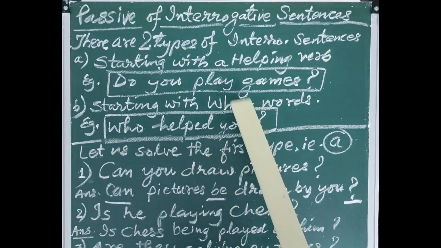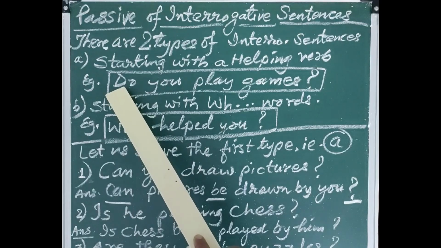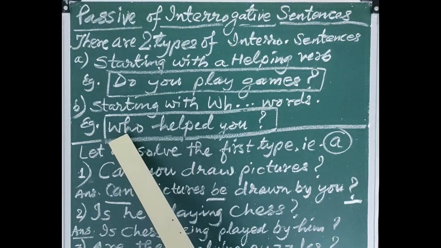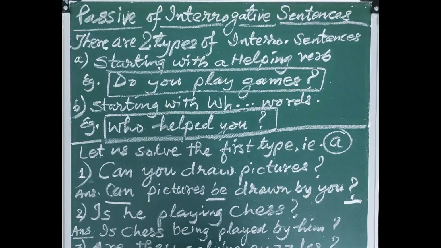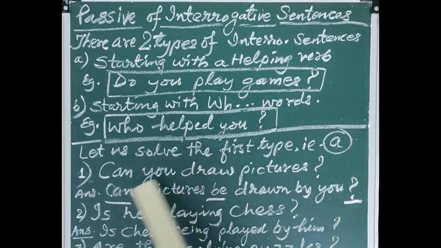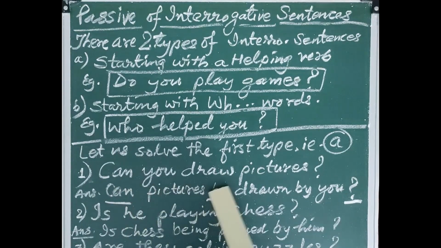We will know how we can change these sentences, whether it is starting with any helping verb, or whether it is starting with any WH word. So let us come to the first sentence. Let us solve the first type of sentence, that is the sentence starting with a helping verb. First of all, let us see how we can solve a sentence which is starting with a modal auxiliary verb. Can you draw pictures?